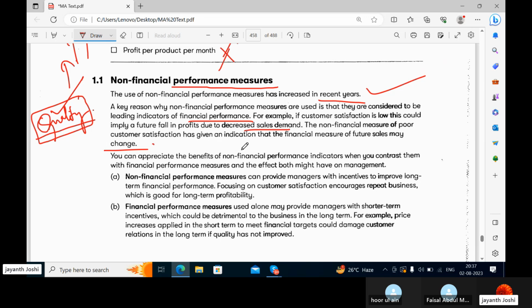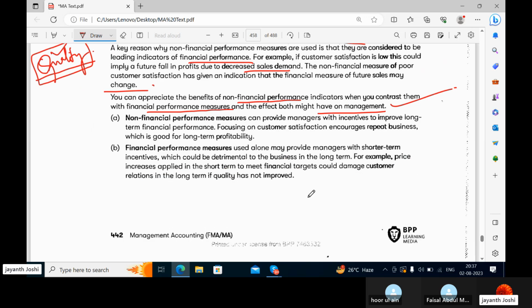Now, you can appreciate the benefits of non-financial performance indicators when you contrast them with financial performance measures and the effect both might have on management. Yes, now we can compare the financial performance with non-financial performance and see how it can have an impact or effect on the management. Non-financial performance measures can provide managers with incentives to improve long-term financial performance. So focusing on customer satisfaction encourages repeat business, which is good for long-term profitability. Of course, if you are focusing on customer satisfaction and if you give them good service, they will again come to your shop and again buy the goods.